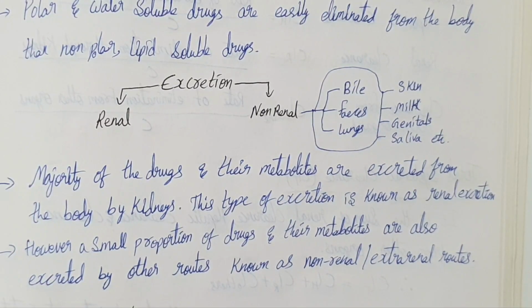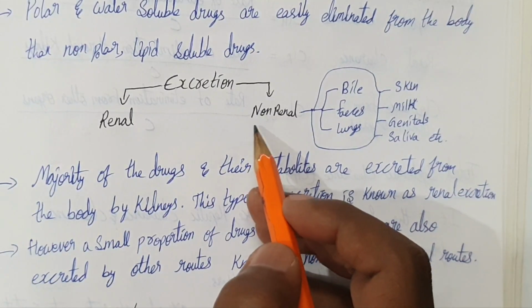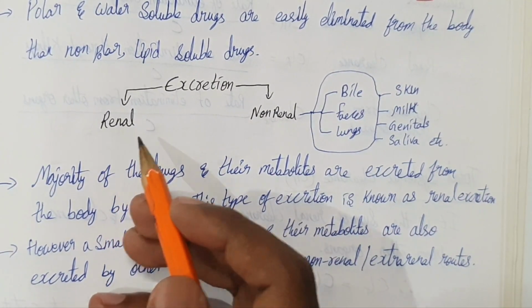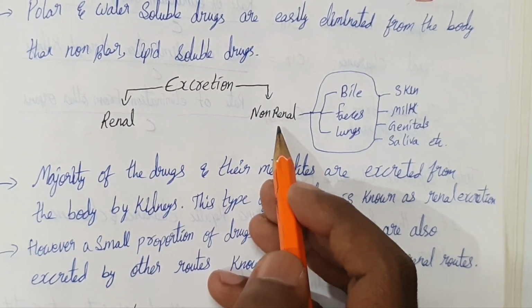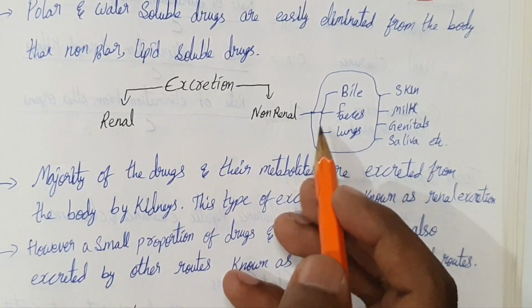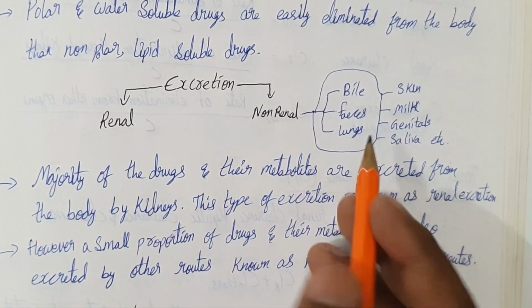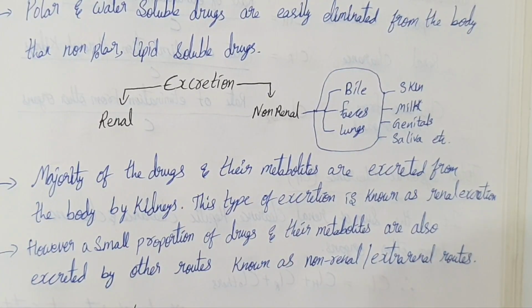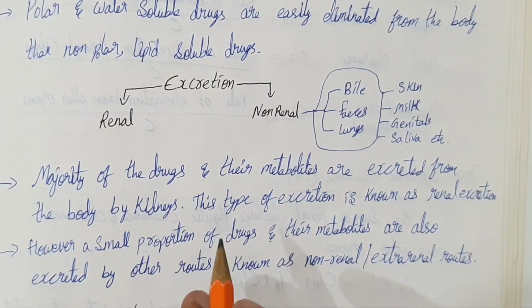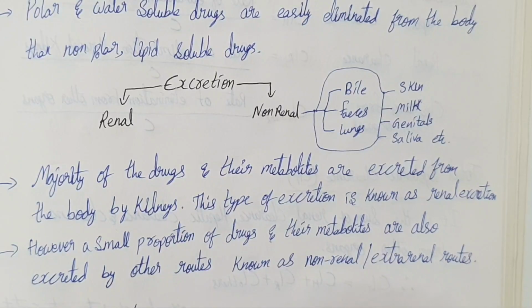There are two broad routes of drug excretion: renal excretion and non-renal excretion. Renal excretion, this is the major route for most drugs. Non-renal excretion, smaller amounts of drugs are eliminated through other pathways like bile, feces, lungs, skin, milk, saliva, etc. But always remember that majority of drugs and their metabolites are excreted from the kidneys only.